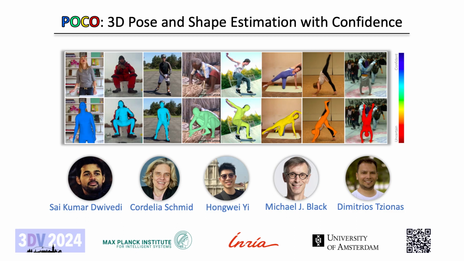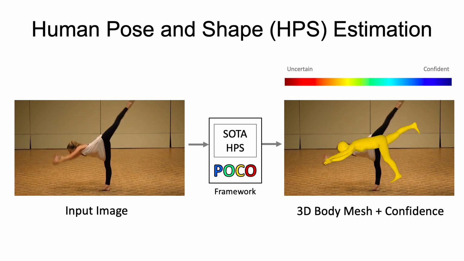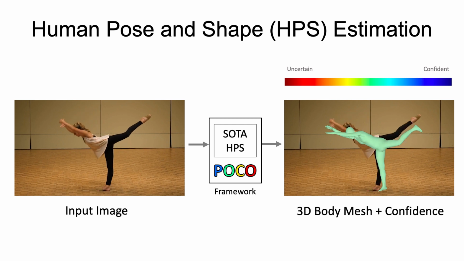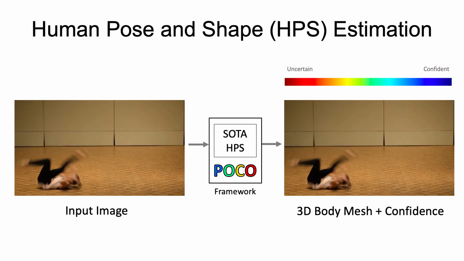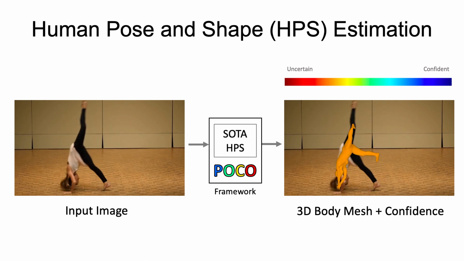We present POCO, which stands for 3D Pose and Shape Estimation with Confidence. Given a single input image containing a person, POCO is a novel framework that can be applied to common human pose and shape regressors, extending them to estimate the method's confidence in the result. Confidence is represented by the color of the mesh.